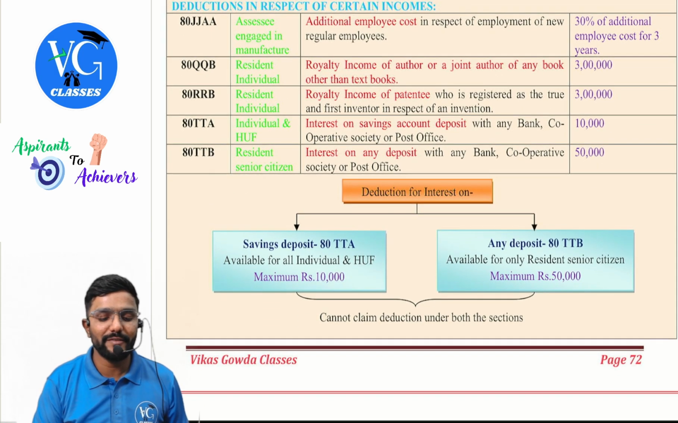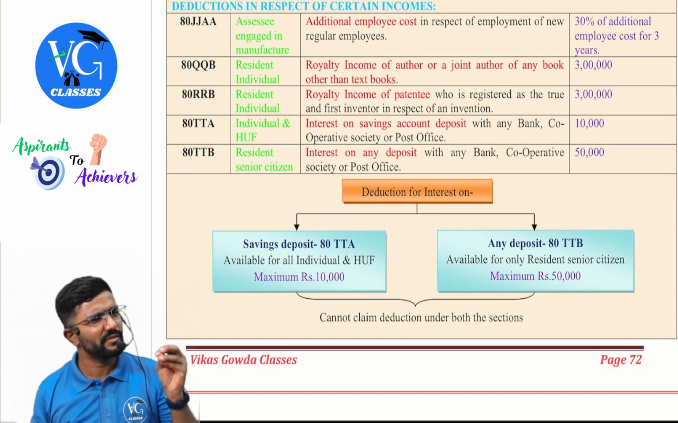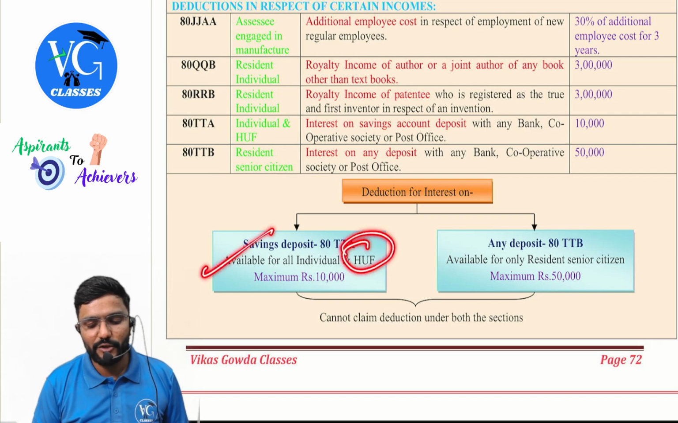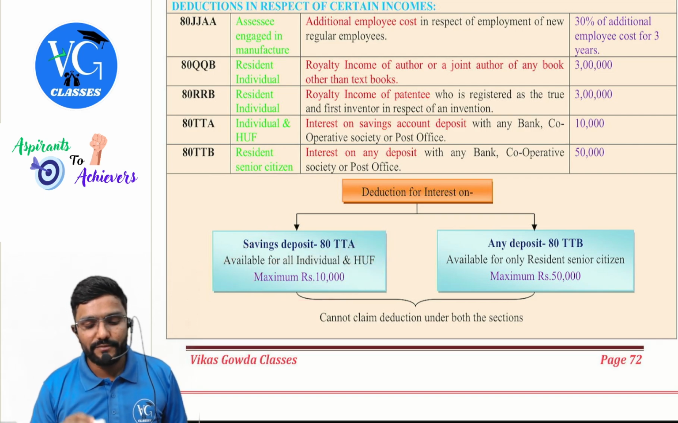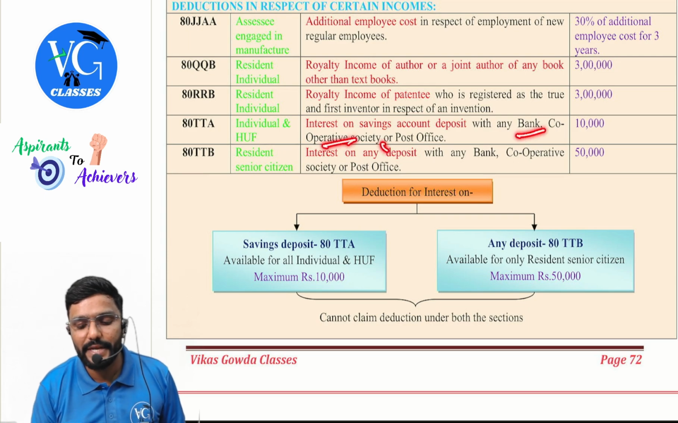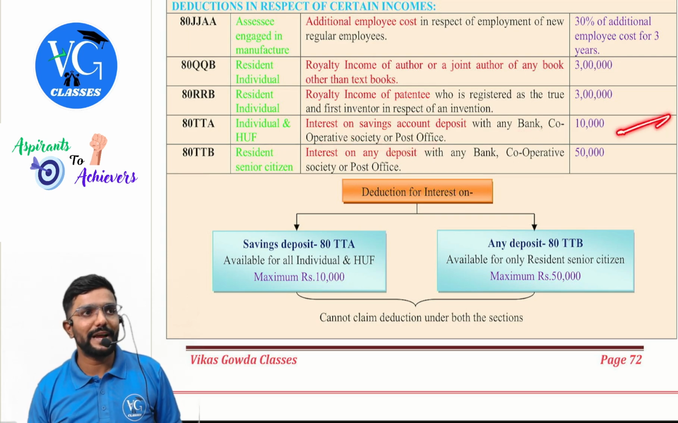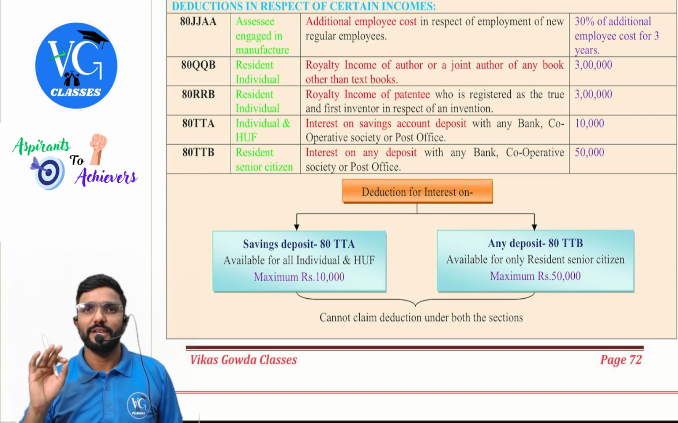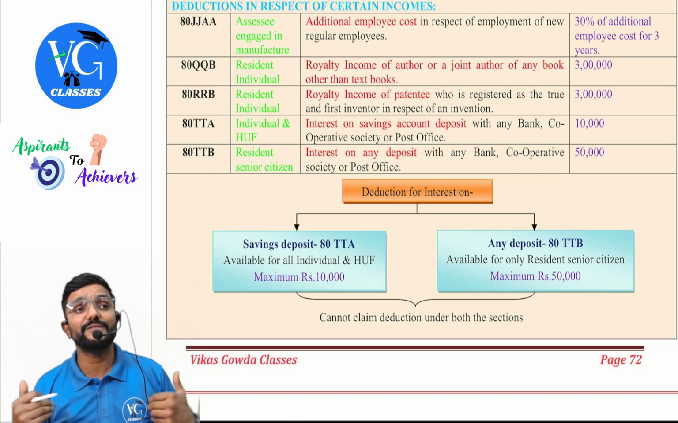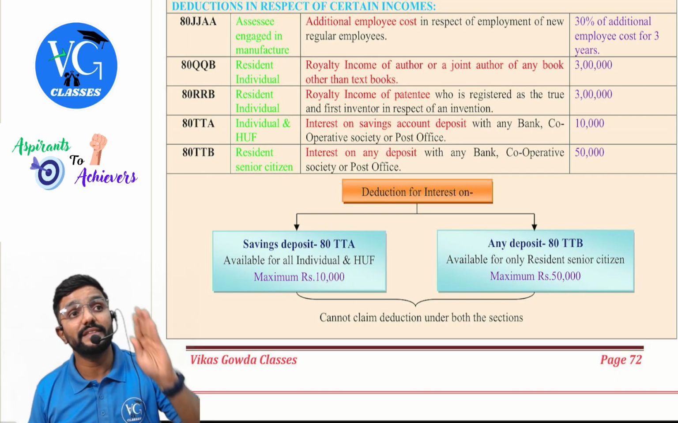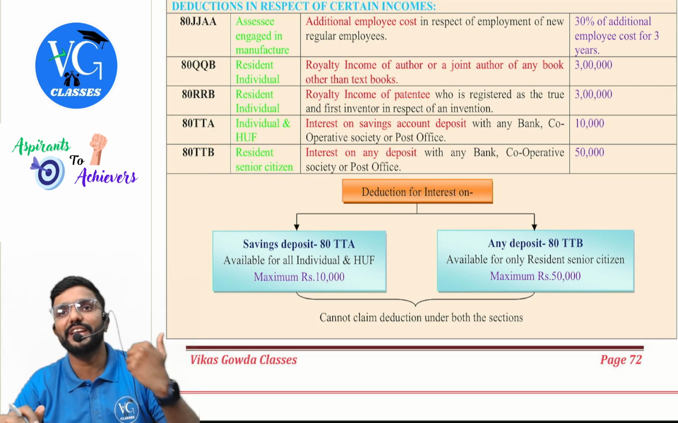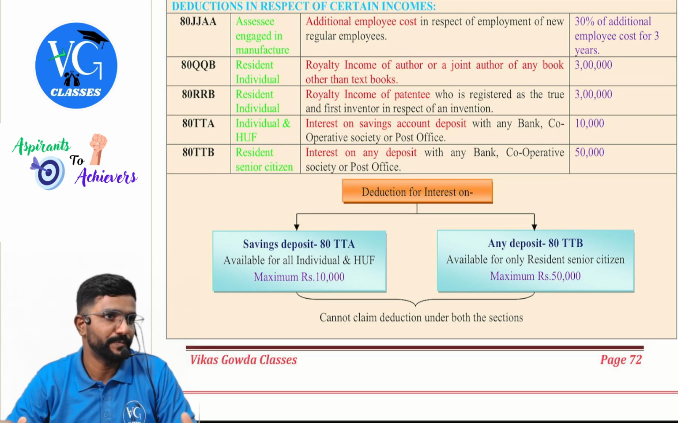Then TTA and TTB. Even this is important because most of the total income questions will have this, guys. TTA is available for any individuals or HUF, maximum 10,000. This is for interest on savings account deposit with bank, cooperative society or post office. How much maximum? 10,000. Next, guys, please be careful: if I have a savings deposit in the post office, then along with the TTA, there is one more exemption available. What is it? 10(15). I have mentioned this when I was covering income from other sources, guys.